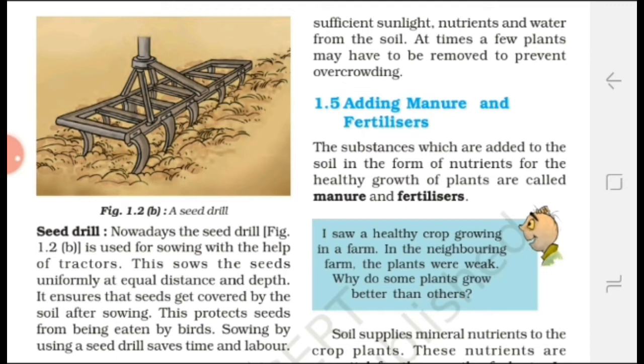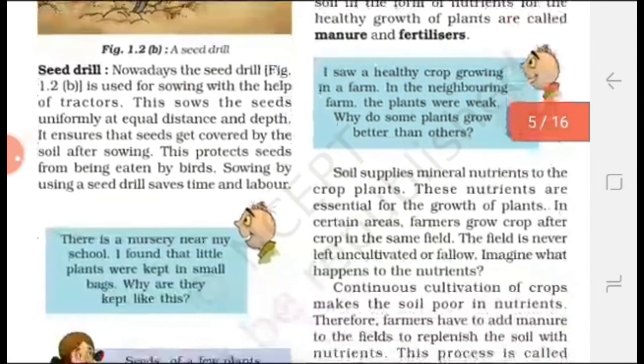Fertilizers are chemical substances which are prepared in factories, and they are rich in particular nutrients. For example, urea, ammonium sulfate, superphosphate, potash, etc. So farmers use manures and fertilizers in the field to get good production of crop.